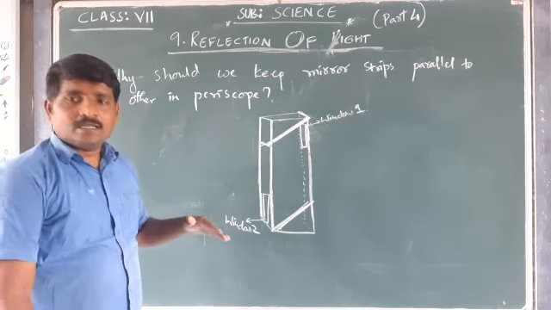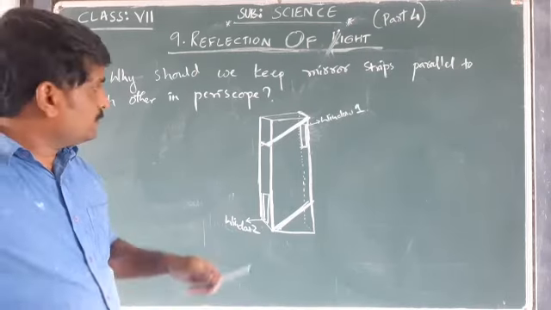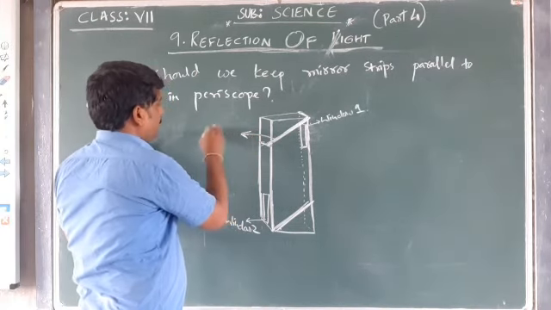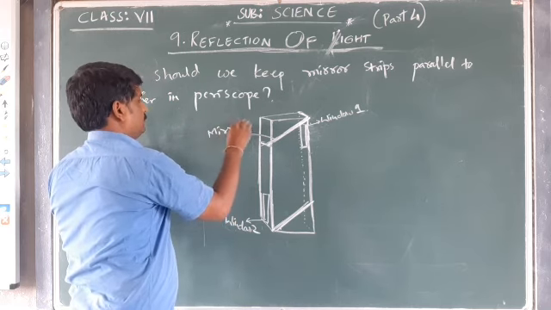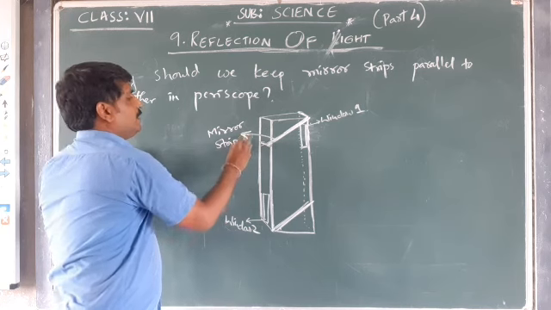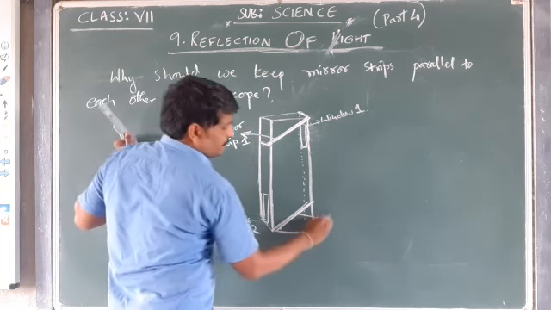See, the question is why these two rays, this mirror strip. Suppose this is mirror strip 1 and this is mirror strip 2.